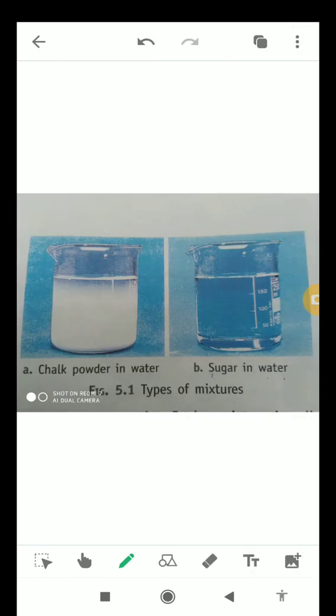And you can see with the help of this image the types of mixture which are involved. In the first one, you can see this is a kind of heterogeneous mixture in which the chalk powder is mixed in water, in which both the constituents are not evenly spread. That's why you can see chalk in water very easily. So it is an example of a heterogeneous mixture. In the second image, you can see the sugar is completely dissolved in water, and the constituents of sugar and water are evenly spread. So that's why it is a homogeneous mixture.